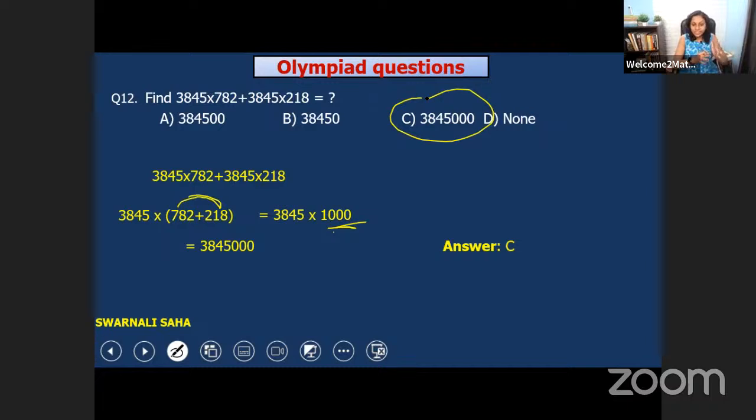Okay. You can see this way we can find out the answer whenever you get this type of multiplication question, simplification question. Just watch the question carefully and you can find out your logic and your answer. Okay. Answer C is the right one. So if you understood, now if you have any query, any doubts, you can ask me.